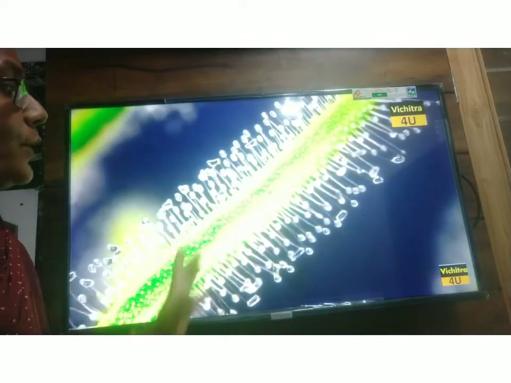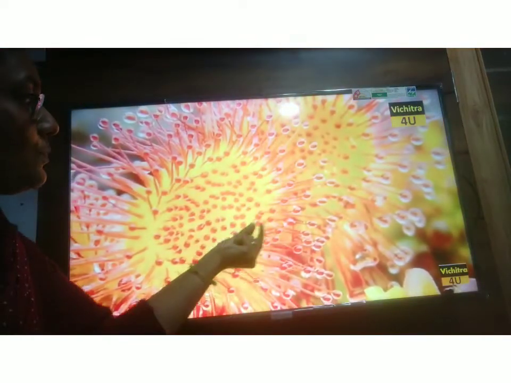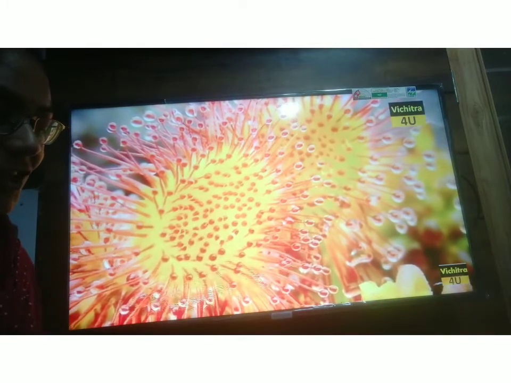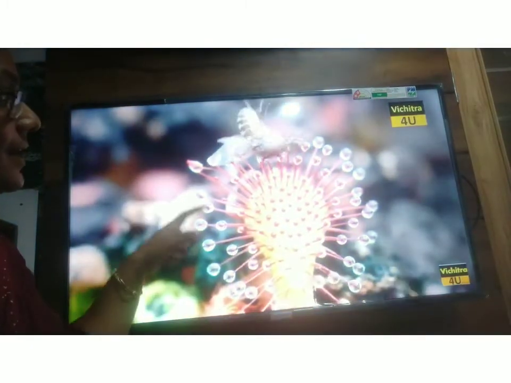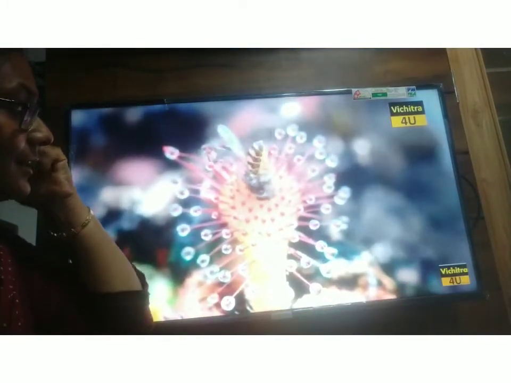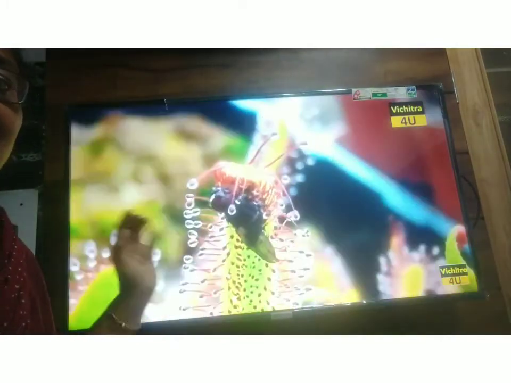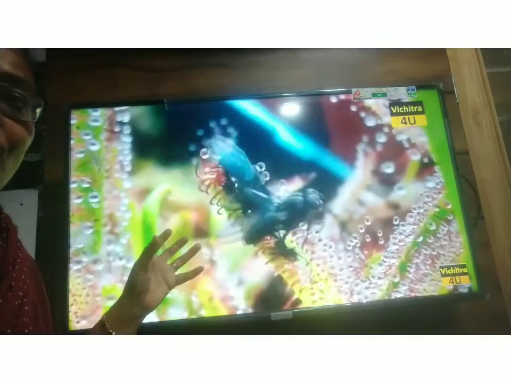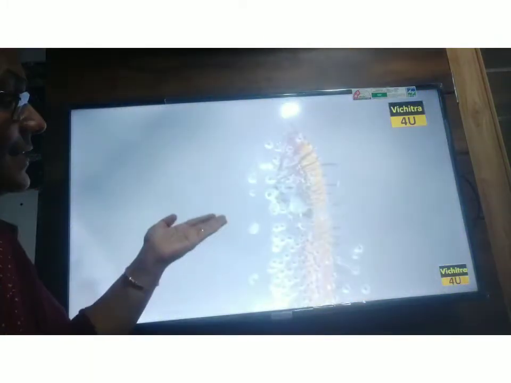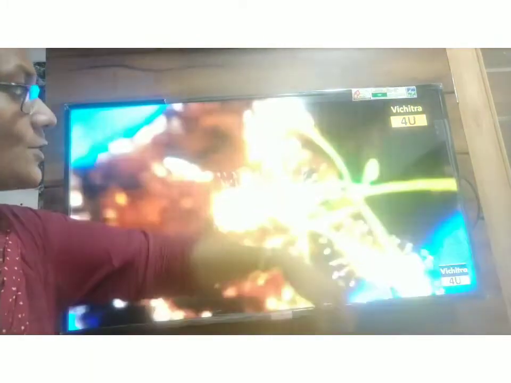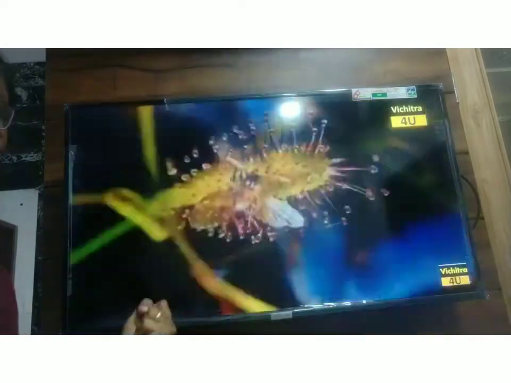It looks so beautiful. It has small droplet-like structures, so that when the insect comes and sits on it, it secretes some digestive juices also. So when the insect comes, it folds on itself and it traps the insect inside.